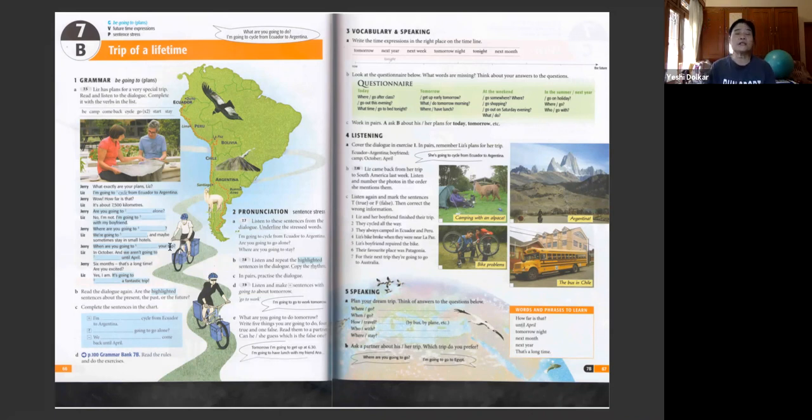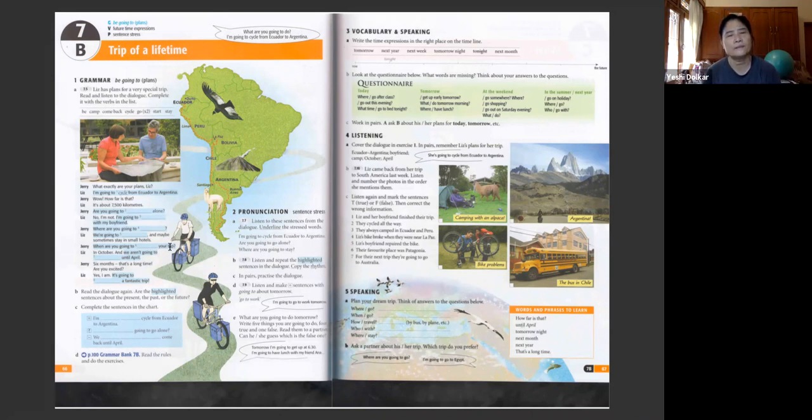So here is a very good example of talking about plans. This is a good example of a dialogue where Liz is talking about her plans and the grammar she's using: going to cycle, going to camp, going to come back, going to go, going to start, going to stay.